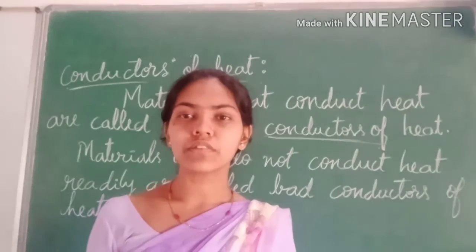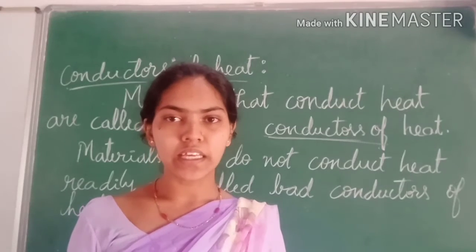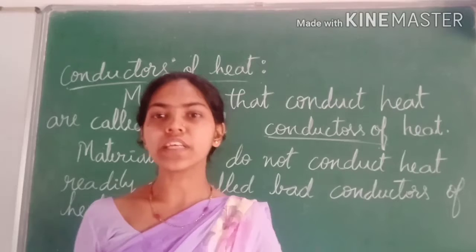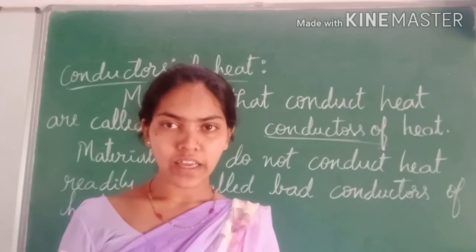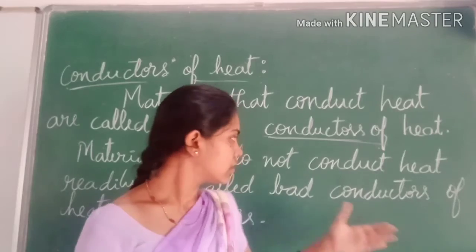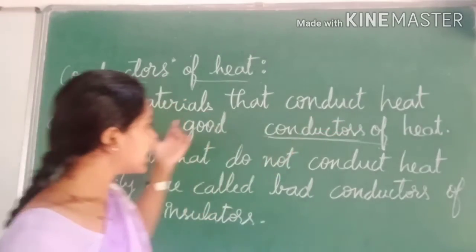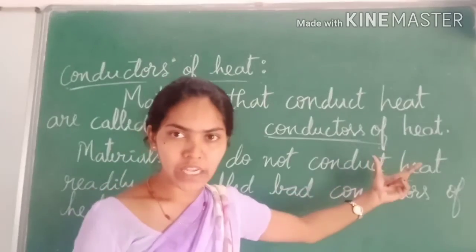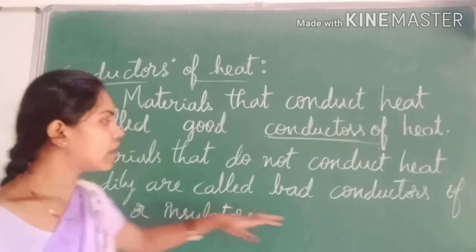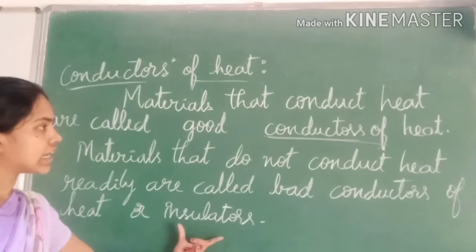We don't use materials made up of glass, plastic and so on, because they do not conduct heat readily. They do not transfer the heat easily, and they are not good for the conduction property. So the materials which conduct heat readily are called good conductors of heat, and the materials which do not conduct heat readily are called bad conductors of heat, or we call them insulators.